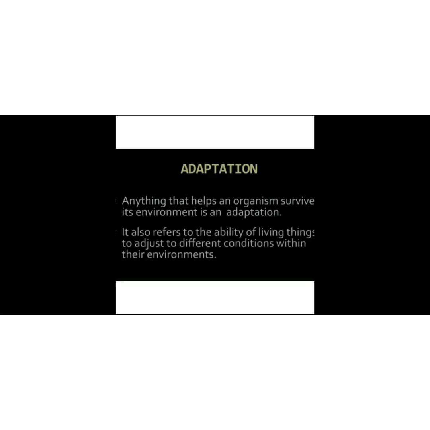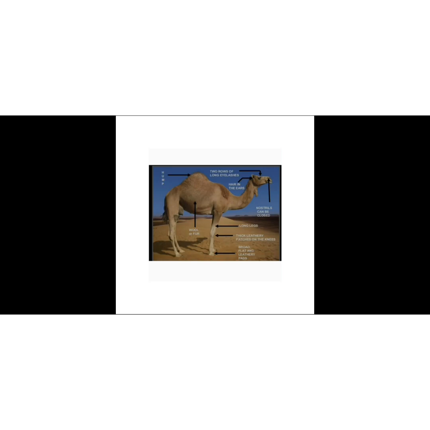Then we discussed different types of habitats, their definitions, and also their components. We also discussed how adaptation helps organisms survive successfully in harsh environmental conditions.